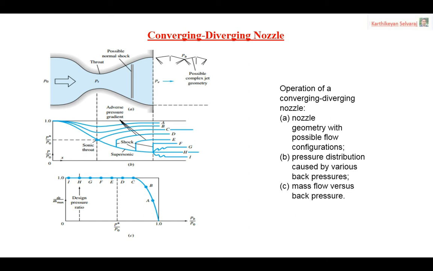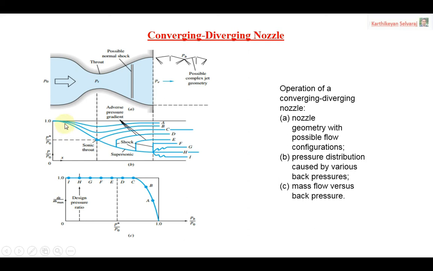If shocks are present at the outlet, then we cannot get the exact performance of the flow. So our ultimate aim is a supersonic flow but without shocks. For that purpose we design the convergent divergent nozzle. So how can we achieve this? With the help of the pressure ratio. What is the pressure ratio? We are looking at the back pressure and the stagnation pressure. By properly maintaining the back pressure and stagnation pressure, we can create a proper supersonic flow.